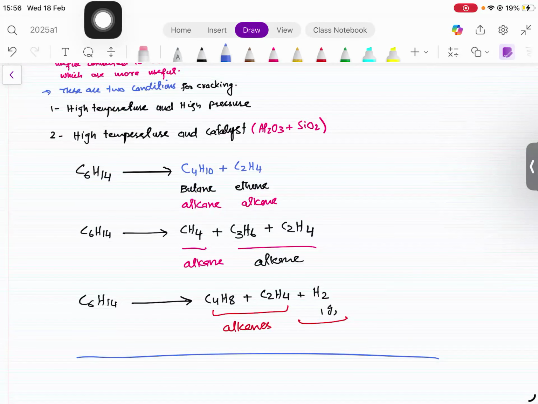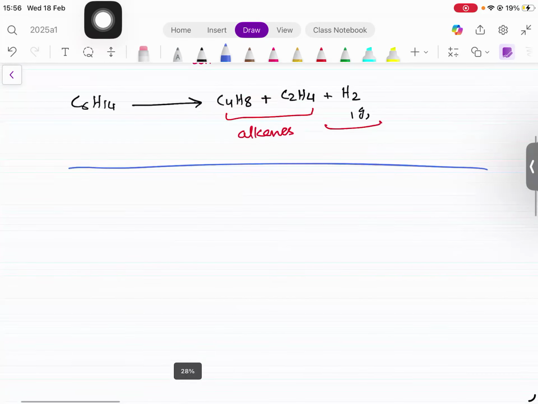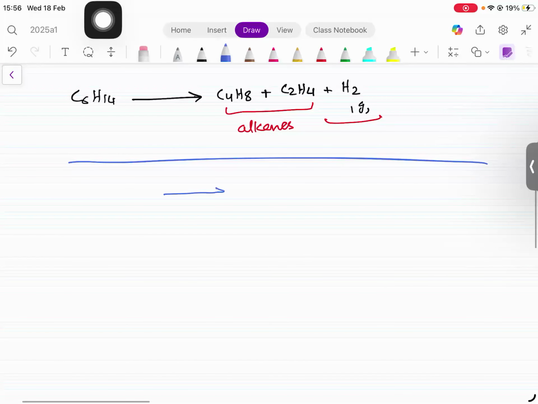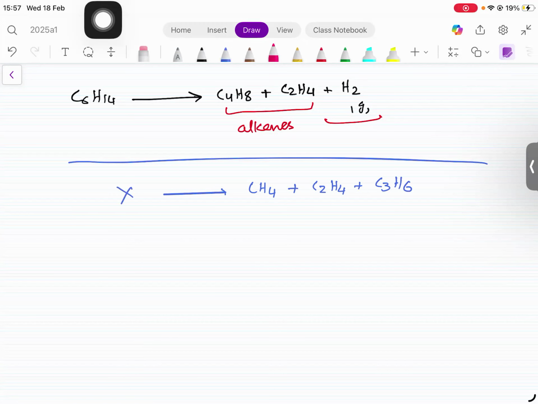So this is how the process of cracking takes place. Shorter alkenes and hydrogen gas are produced, which can be used in the Haber process, right? Usually the examiner asks a question like this. For example, if this is methane, this is C2H4, and this is C3H6, what is this X formed? Yes, 2 plus 3, 5 plus 1, 6.